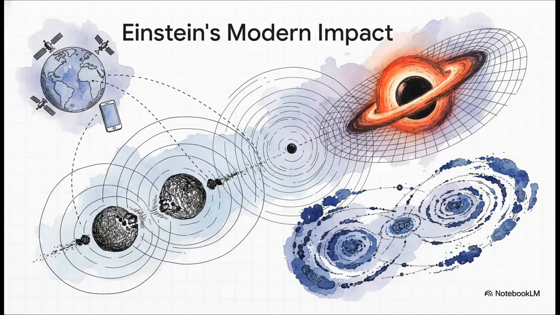Seriously, I mean, just think about it for a second. The GPS in your phone, it only works because it's constantly correcting for the fact that time literally runs at a different speed for the satellites in orbit compared to us down here on Earth. That's a direct prediction from these equations. Without that correction, your GPS would be useless, off by miles every single day. And that's just the start. Our entire modern understanding of black holes, the mind-blowing detection of gravitational waves rippling across the universe, the very foundations of how we think about the cosmos, it all comes from the logic spelled out right here, on this one page.